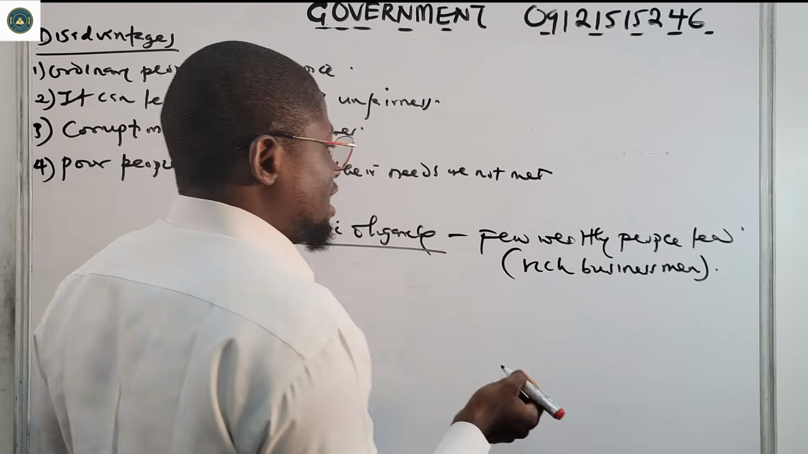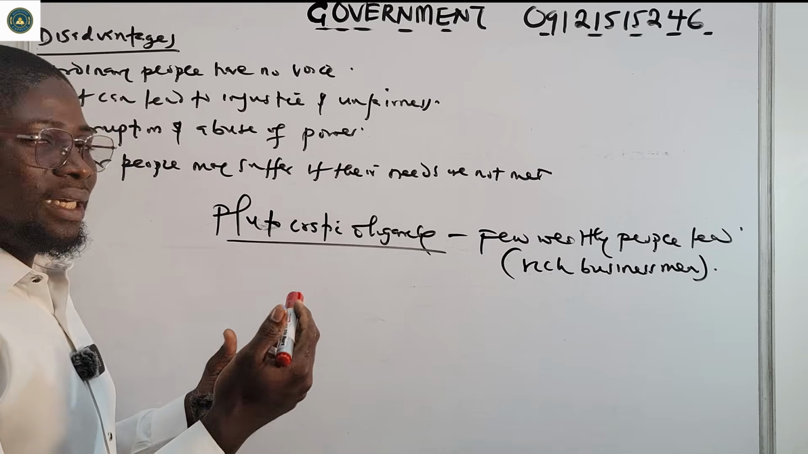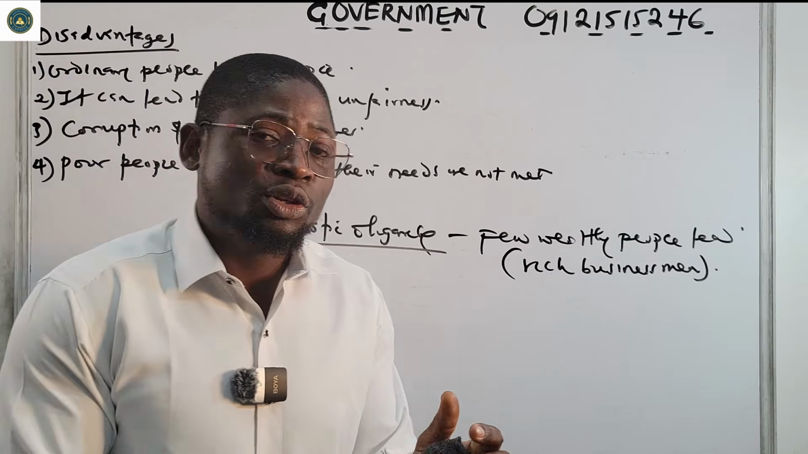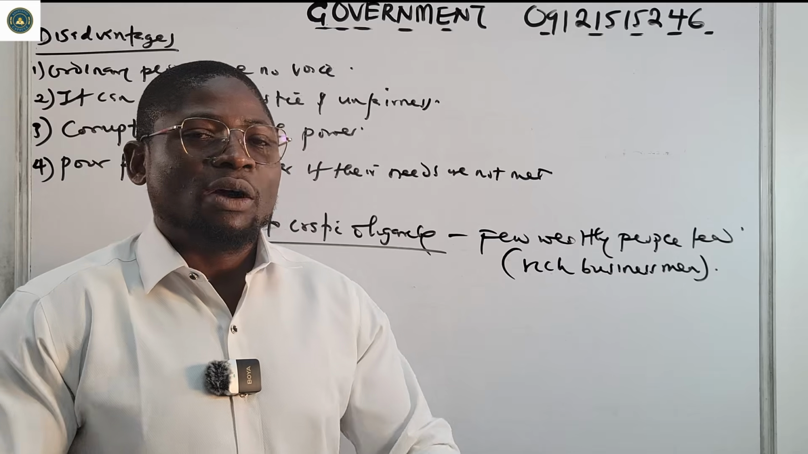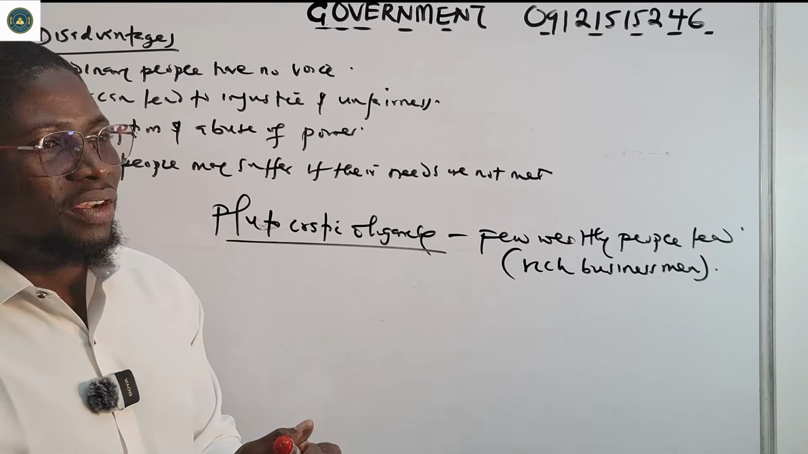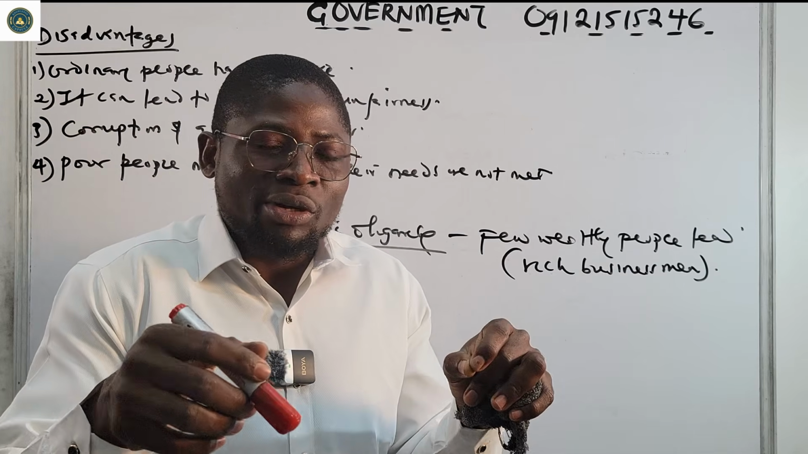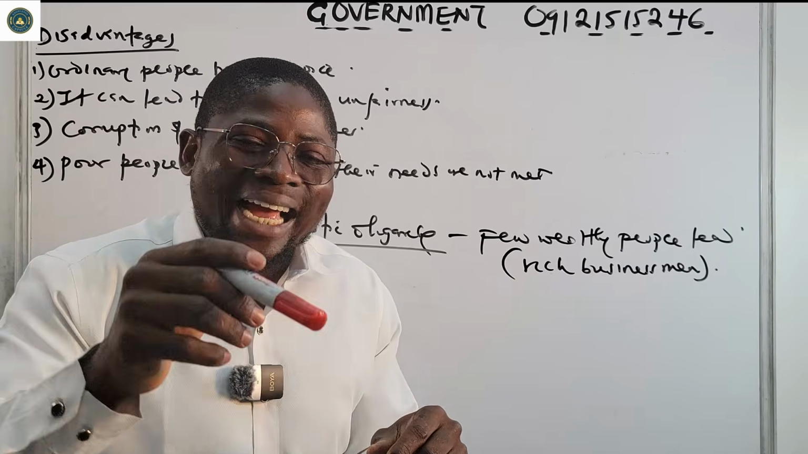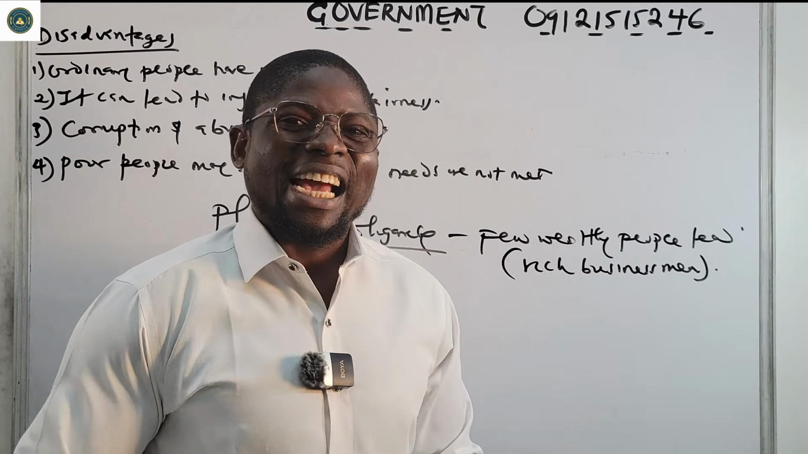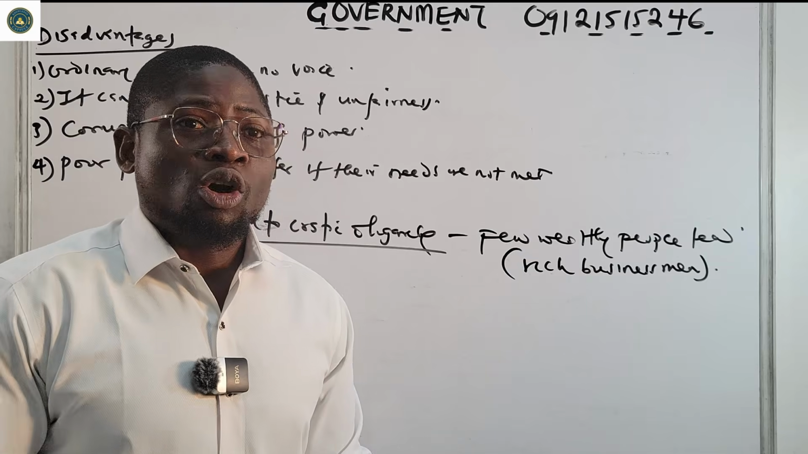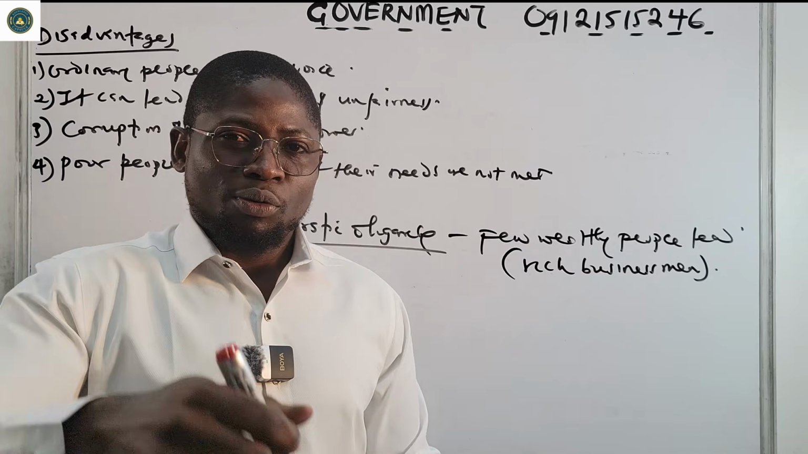Rich businessmen use their money to gather influence and control power. For example, if a billionaire like Dangote decides that he will be president, and he becomes the president, or if it's me that will become governor, and I become governor.